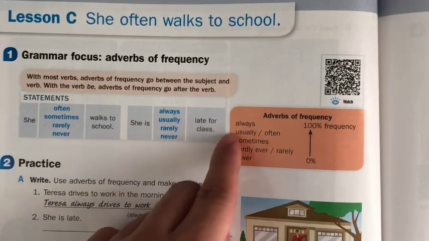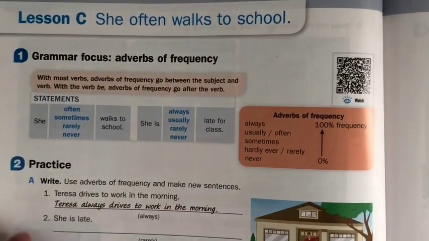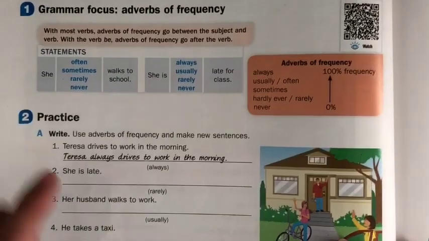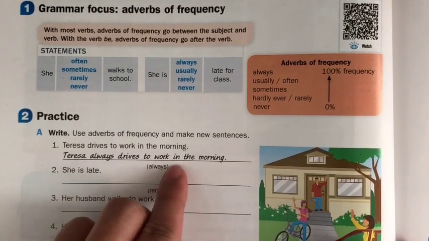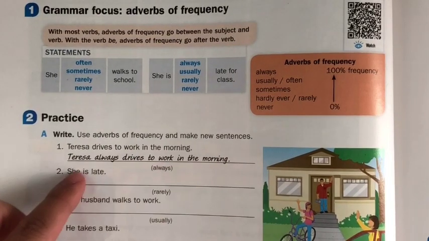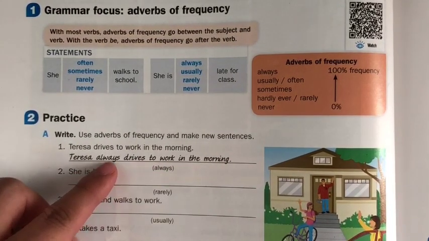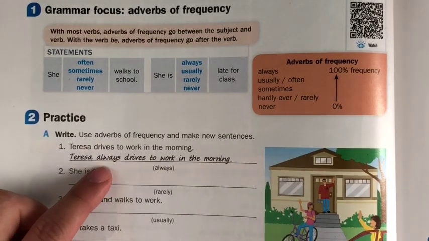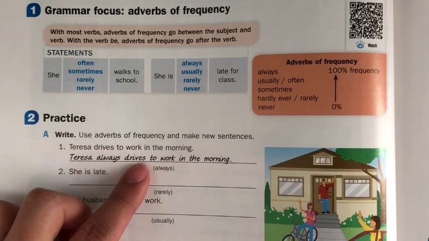If you do something a lot, you do it always. Remember, when we have frequency words, we talk in the present. We say, Teresa always drives to work in the morning. We do not use the past because it has a frequency word, always. So we know to use the present. Teresa always drives.